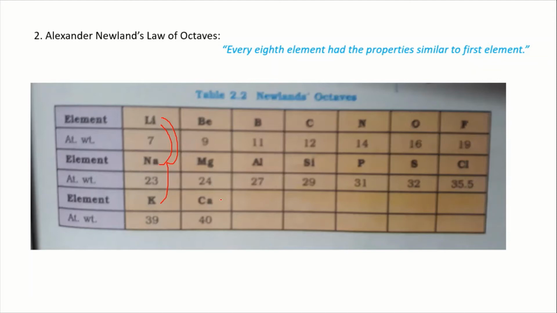But after calcium, the 3D transition series starts and the properties differ. So it is valid up to only calcium. So his work also went unnoticed.